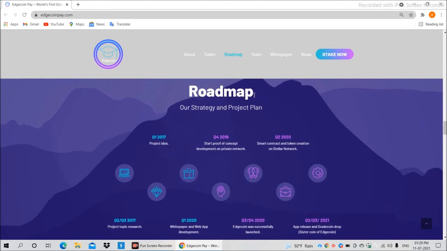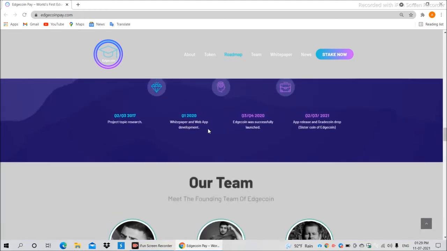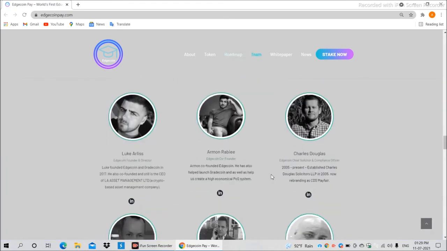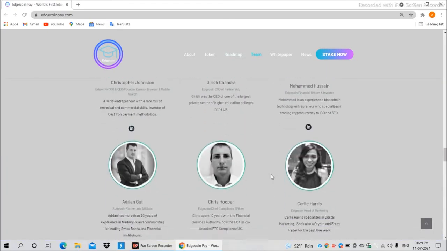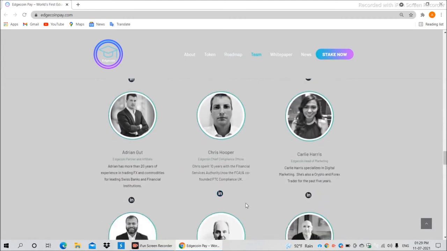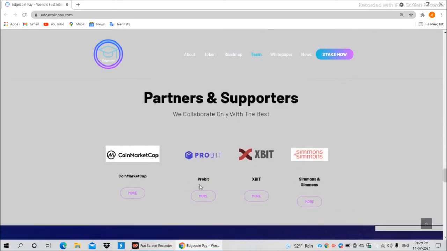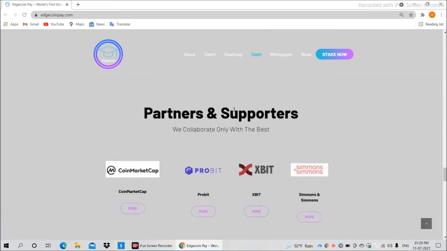And guys, from here you can check the roadmap of this project, and this is the team. You can check all of their LinkedIn profiles, Twitter profiles as well. And the main thing is their partners and supporters. In their official website they have explained how CoinMarketCap is supporting their project, and Probit, Xbit, Simons and Simons.